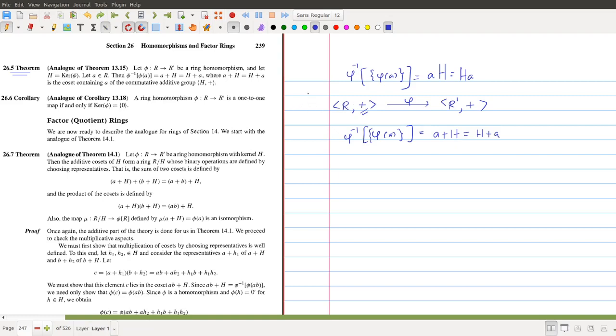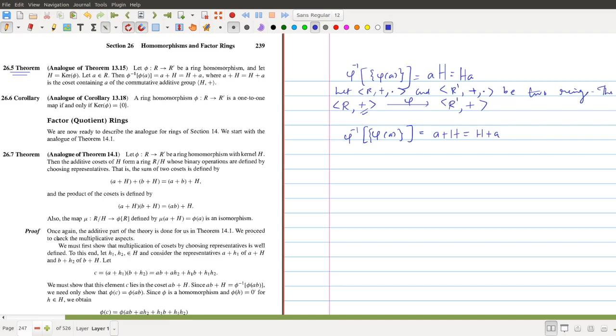We can write, let R with addition and multiplication, and R prime with addition and multiplication, be two rings.